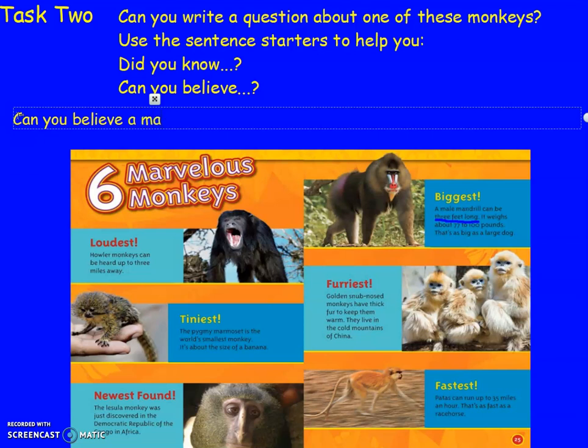Can you believe a male mandrill can be 3 feet long? Question mark at the end because you're asking your reader if they can believe it. Can you believe a male mandrill can be 3 feet long? And I've got my fact from here and turned it into a question. So I want you to pause the video now, have a look at these facts, and then I want you to have a go at writing a question using these sentence starters. So did you know or can you believe? Okay, so pause the video now and have a go yourself.